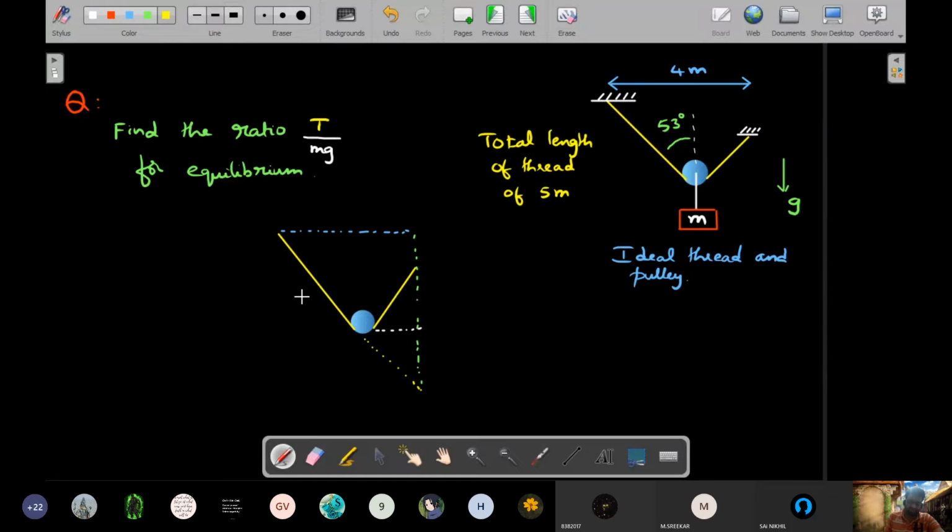So this is 4, sorry, and this is totally equal to 5. Then this entire thing has to be 3.